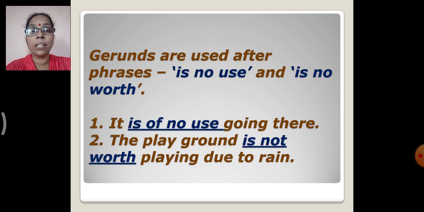Okay. Now gerunds are used after phrases. Now which are the phrases? For example, is no use and is no worth. So how can they be used in a sentence? Like see, it is of no use going there. The playground is not worth playing due to rain. Okay. So they can be used after a phrase.